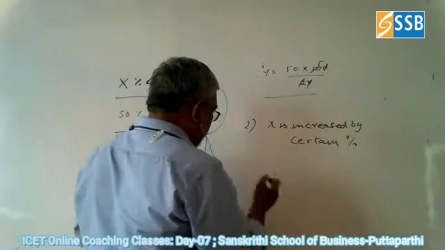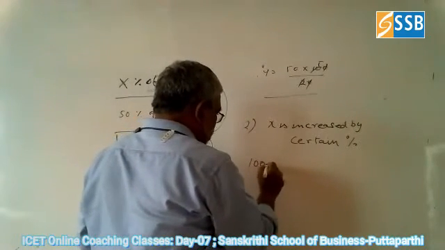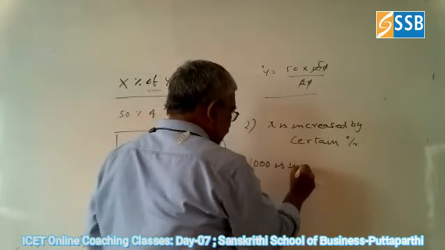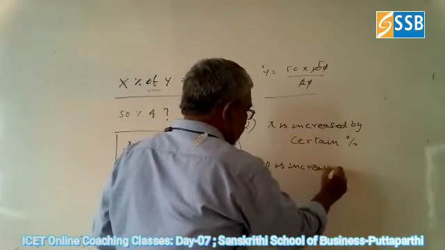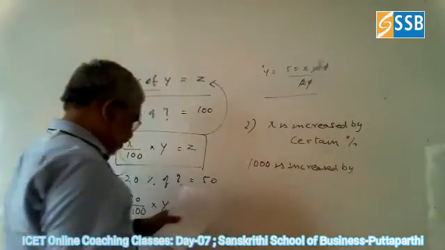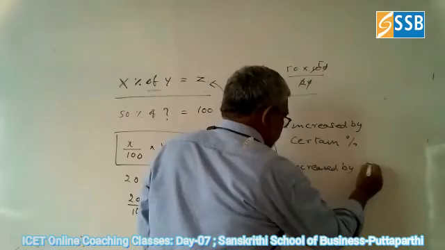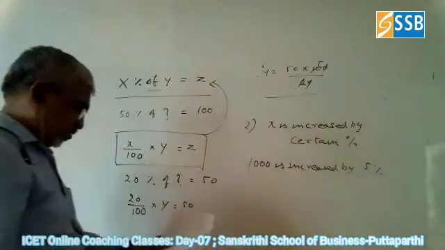For example, 1000 is increased by 5%. How will you write this?